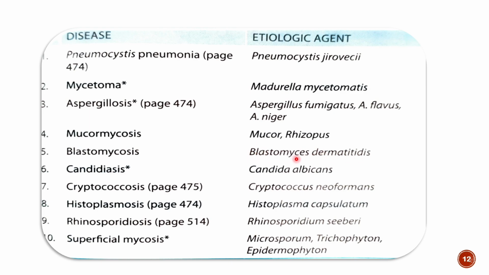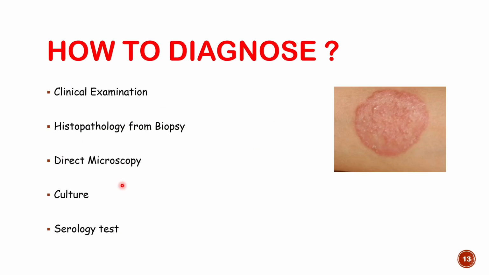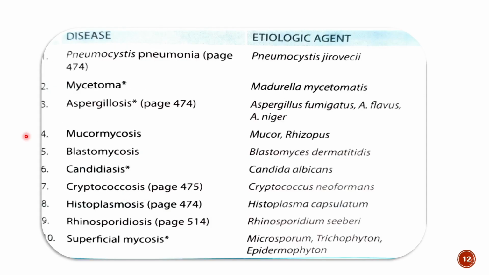If infection by Blastomyces, then the disease that develops is known as blastomycosis. If Candida infects you, then the disease is known as candidiasis. If infection by Histoplasma or Cryptococcus, then the disease is respectively known as histoplasmosis or cryptococcosis. All right. I have taken this diagram from the Hersman book.